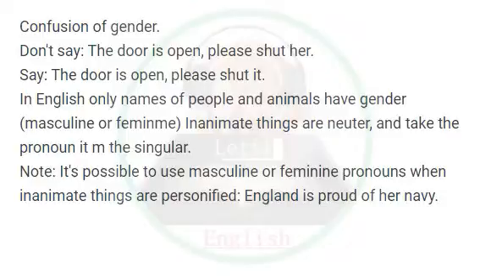Note: it's possible to use masculine or feminine pronouns when inanimate things are personified. England is proud of her navy.